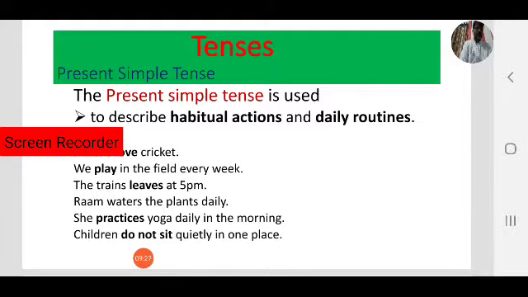Observe the bold words. Love, that is tense, that is simple present or present simple. Love. We play cricket in the field every week. Every week, that is also a habitual action. Every week we play in the fields.